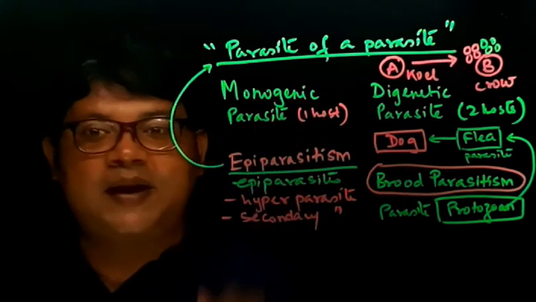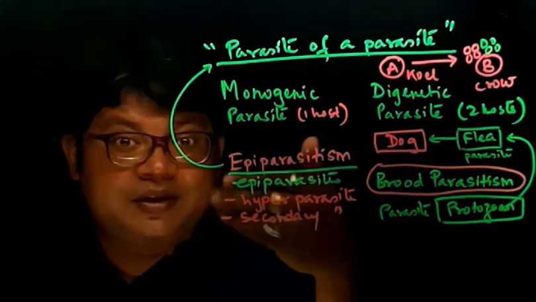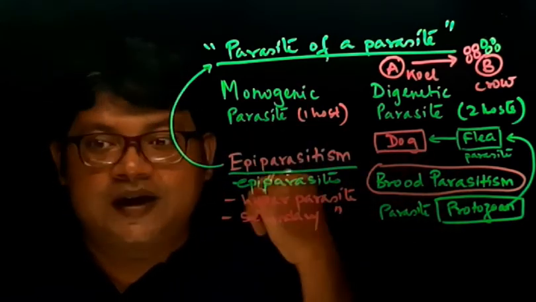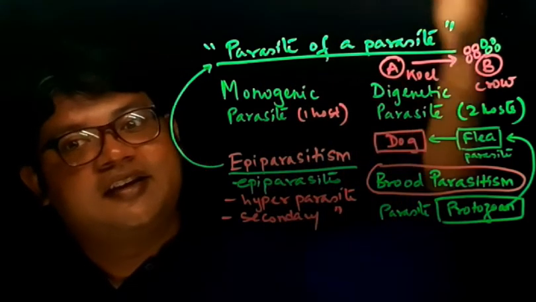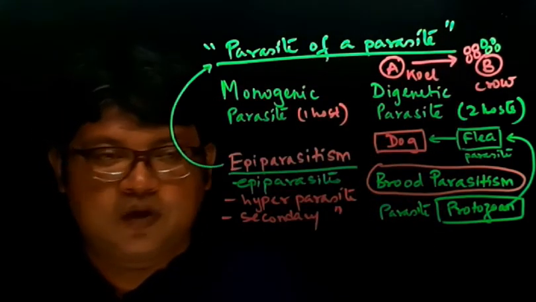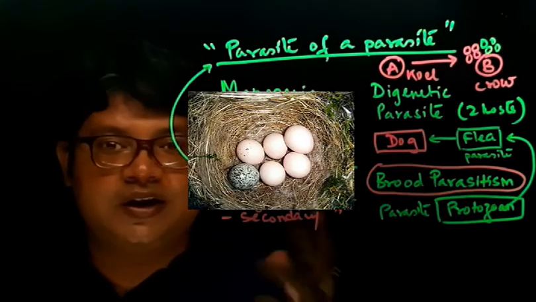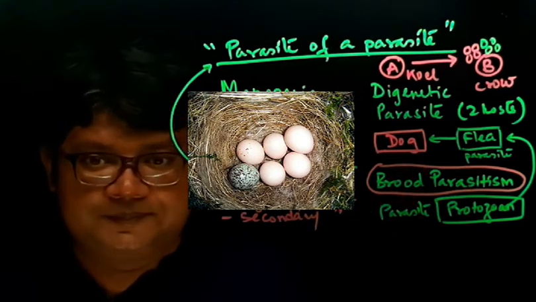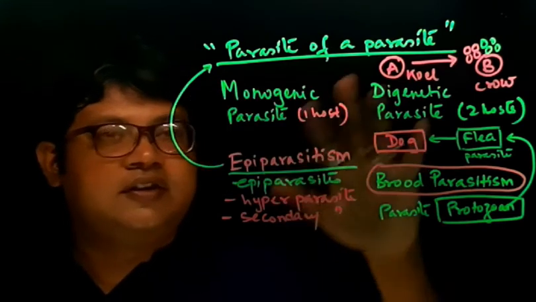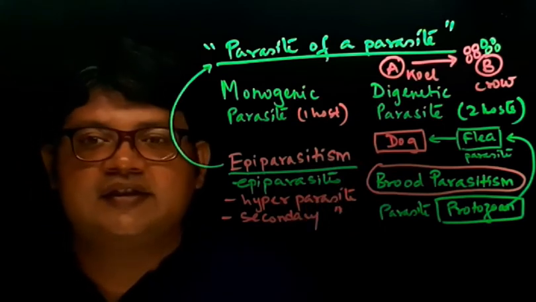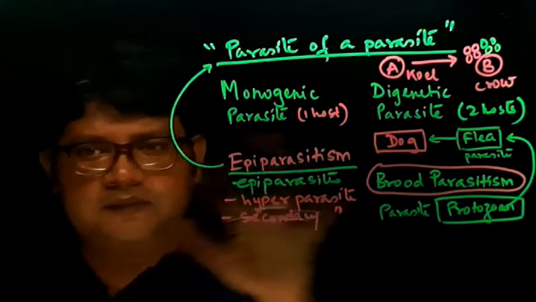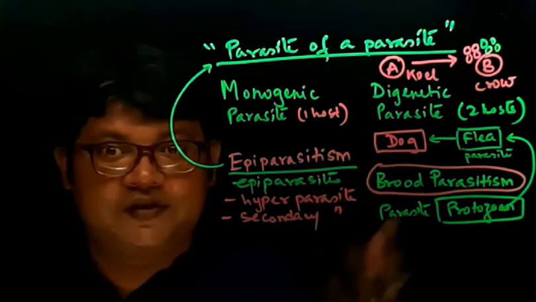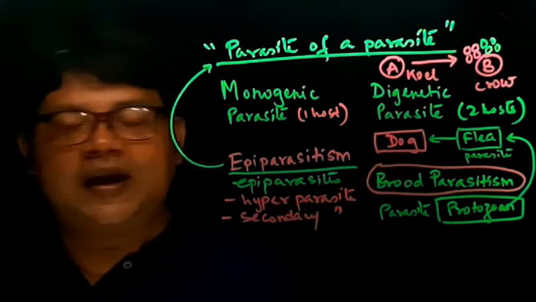In this type of parasitism, you can see in many birds, the cowbirds are also brood parasites. They lay their eggs in other birds' nests. Over here, you can see a picture where a cowbird lays its egg in some other bird's nest. So you can see brood parasitism in different types of the animal kingdom, but mostly in birds.